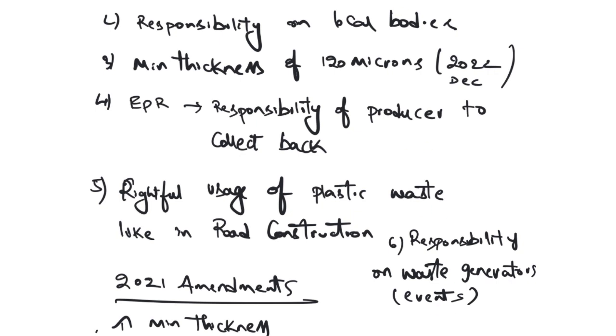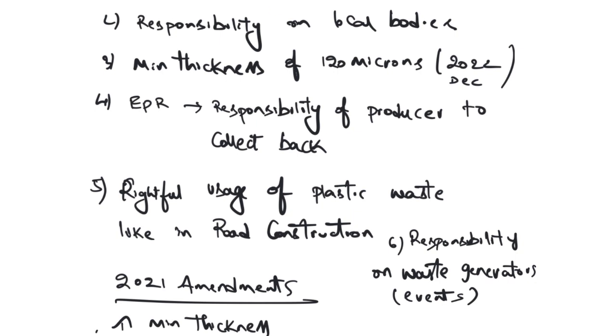But if they ask you about issues in the plastic waste management rules, you can write the same problems above. The same problems still prevail. Let's say the state pollution control board does not have teeth. Even if the producer is not registered, it can't do anything. It is not able to impose fines. The same with the local bodies. They are not able to impose fines, and they are not able to bring awareness to the public to segregate the waste. All these things are just rules. They are not being implemented.